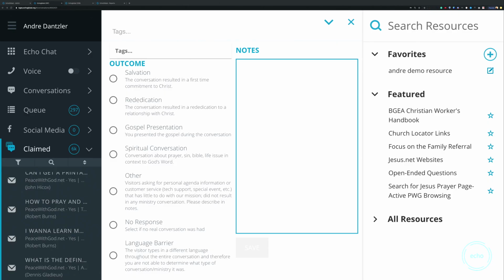If you are an evangelistic ministry, then maybe these outcomes that you see here are probably a pretty good list. This list has actually worked in some combination. Not everyone has salvation and rededication separated. Sometimes it's just salvation, or sometimes it's profession of faith, which is what some people use. This language barrier was specific to this.